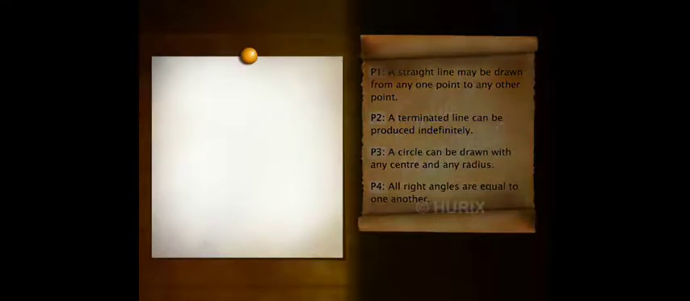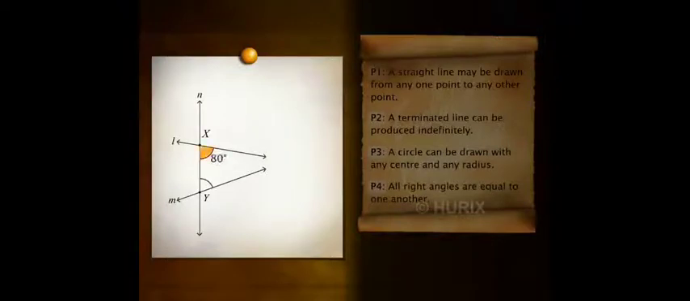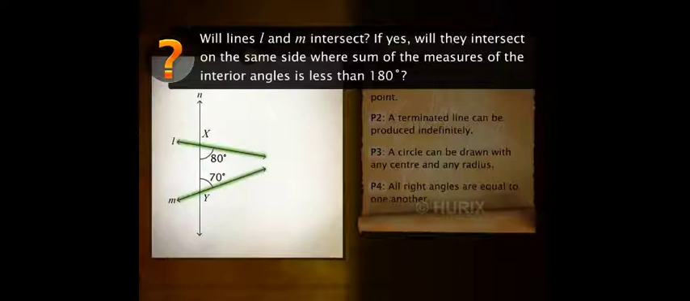Euclid's fifth postulate is a little difficult to understand in terms of its wording. So, first let's take an example before we go on to the postulate. Two lines, L and M, are intersected by another line, N, at points X and Y. Two interior angles, say one measuring 80 degrees and the other measuring 70 degrees, are formed on the same side of line N. Will lines L and M intersect?